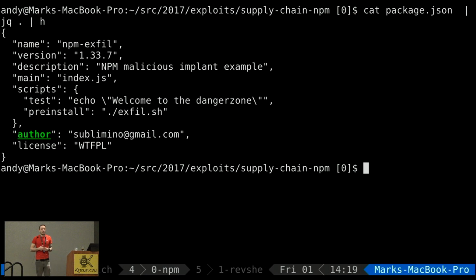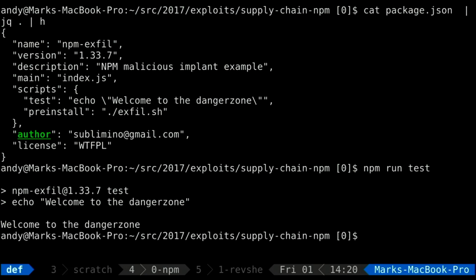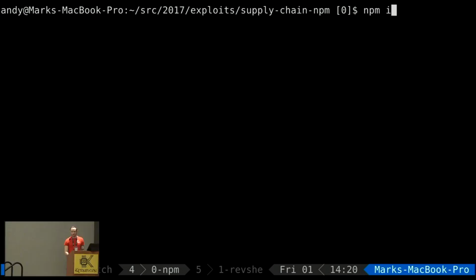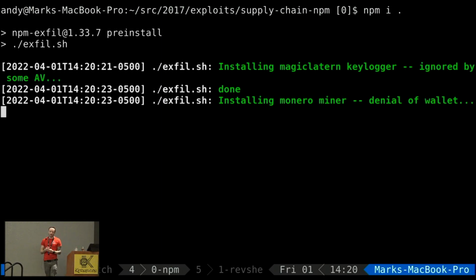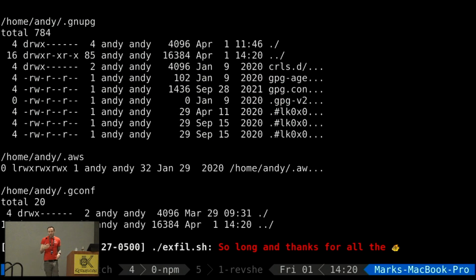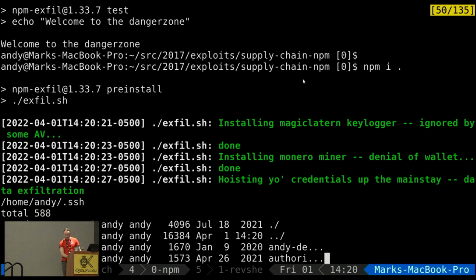Various open source or application dependencies offer us the same opportunity. So we can do an npm run test, and it executes, it just passes that to a bash shell. Or maybe a shell, I'm not sure exactly what it is. So pre-install then. What's going to happen if we do an npm install in this directory? It's going to run nefarious exfiltration scripts. What does that mean? Well, it's kind of like pipe to bash. We are giving away the keys to the kingdom, and what can we do? Well, we can get keyloggers involved. This one's a little bit stealthy.